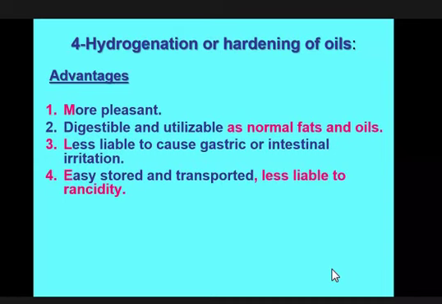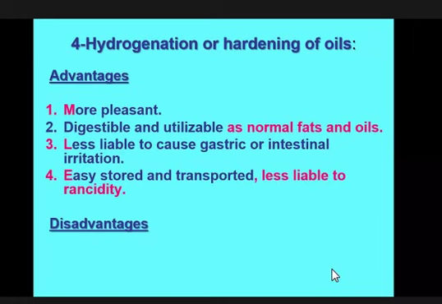For this reason, it is less liable to rancidity, and you can easily store it in any kind of place. Due to dramatic shaking, double bonds may be broken down, but as it has no double bond, you can easily store and transport it anywhere, as there is no chance of rancidity happening.